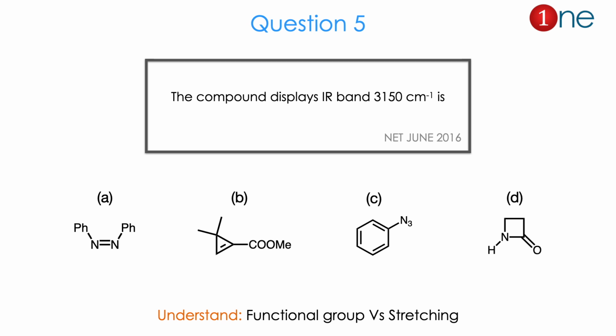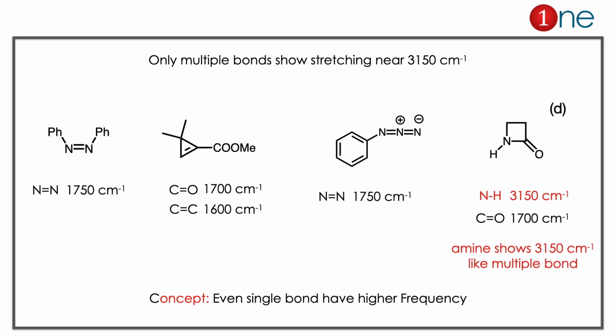So from the 3150 value and the various functional groups, you might realize the question is really about functional group versus stretching. The answer is D. Let us see how. Here you have the 3150 value, you might think of the multiple bonds. So the question is a little bit tricky. We have multiple bonds. Let us look at the multiple bonds here.